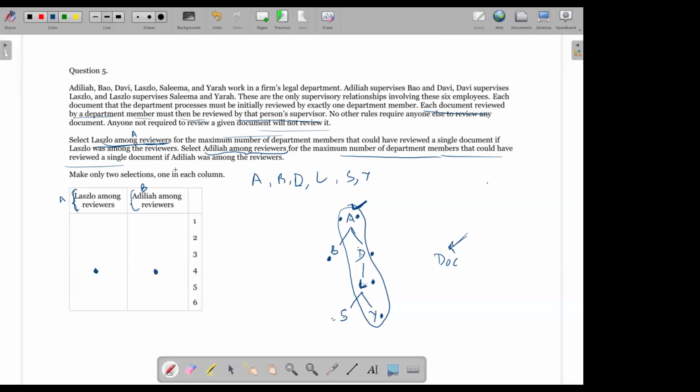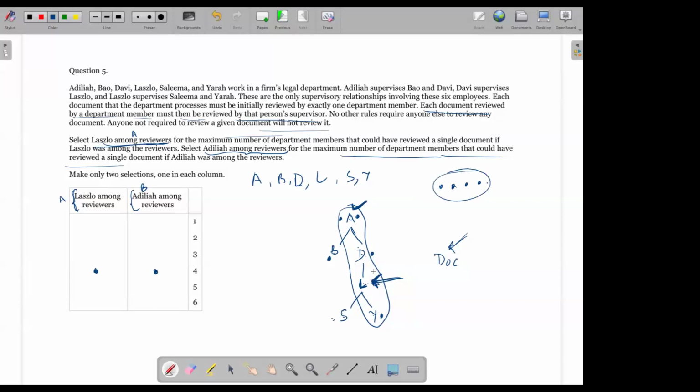Manu, if for example I'm given that L was one of the reviewers, right? If I know that L was among the reviewers, then what is the maximum number of people who could have reviewed it? The maximum number of people is 4. He is among the reviewers. I'm not given that he was the person who got the document to review for the first time. I'm just given that, let's say, these people had reviewed it. Now L was one of these reviewers. So then maximum how many people could have reviewed it?